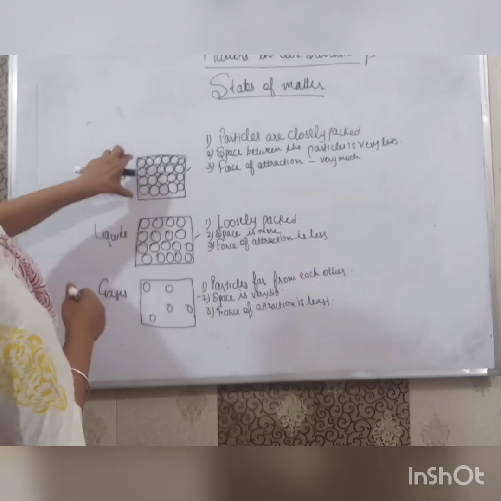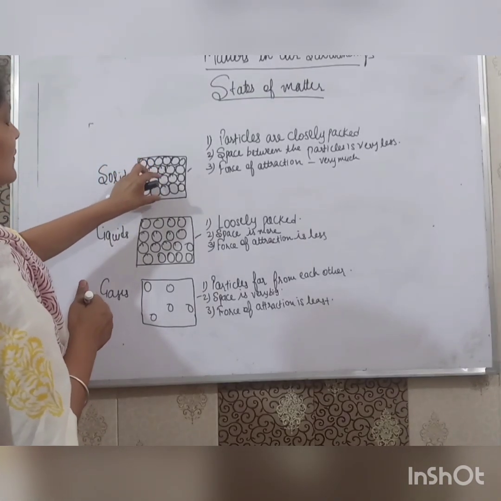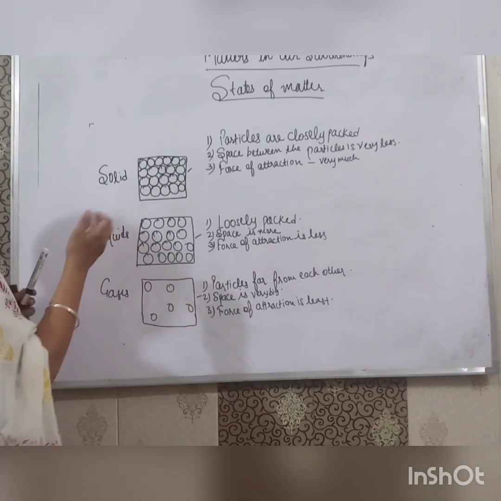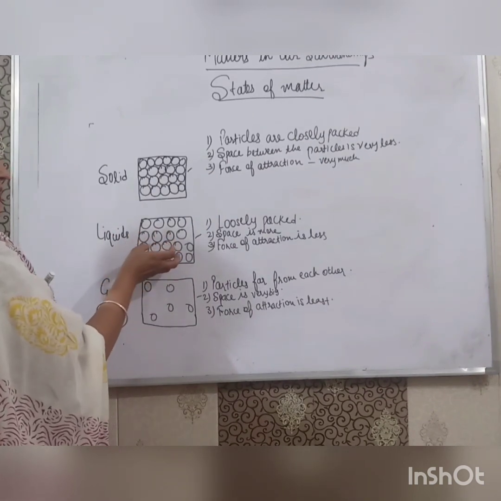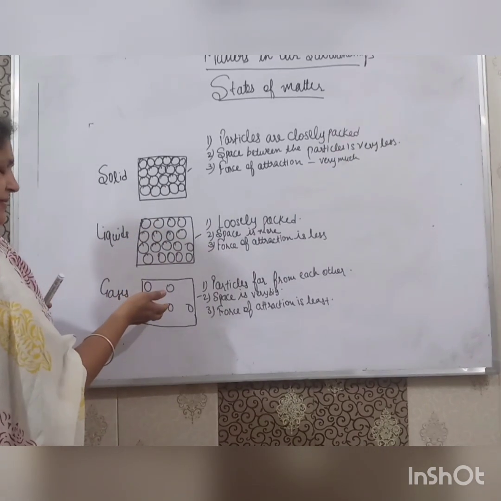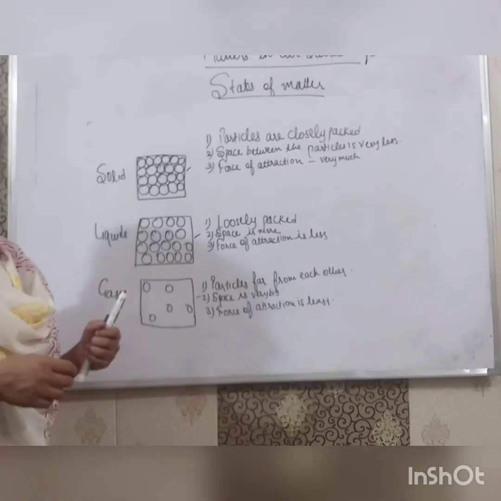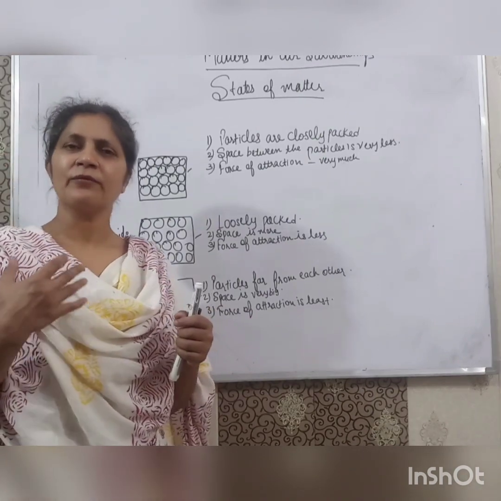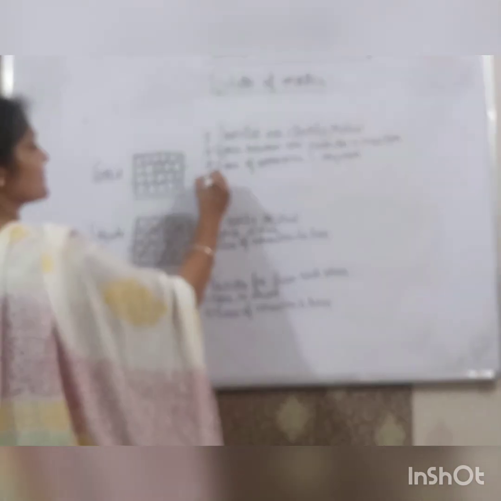Now the particles in the solid vibrate here in between these. They don't go anywhere. They vibrate here only. But in liquids, the particles move away from each other. They are always moving. But in gases, the particles are moving with very high speed. You see, when somebody is cooking food, you get the fragrance of that food very quickly because the particles of gases are very fast.